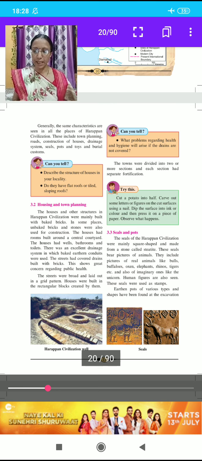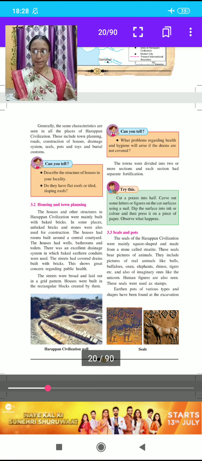The houses had rooms built around a central courtyard. The houses had wells, bathrooms and toilets.